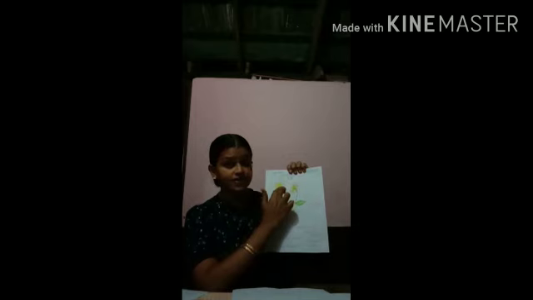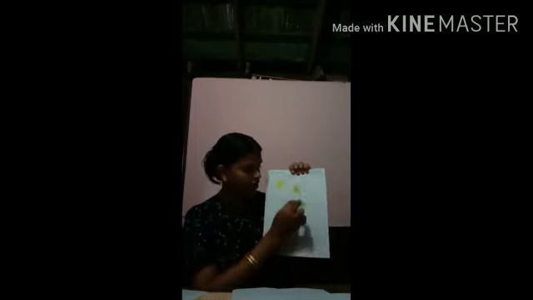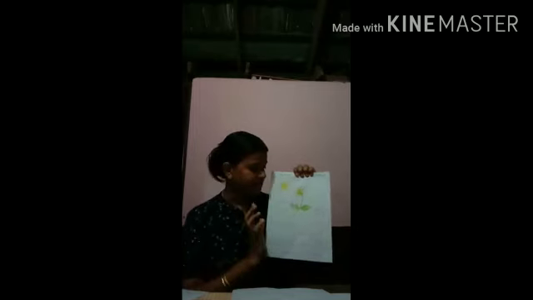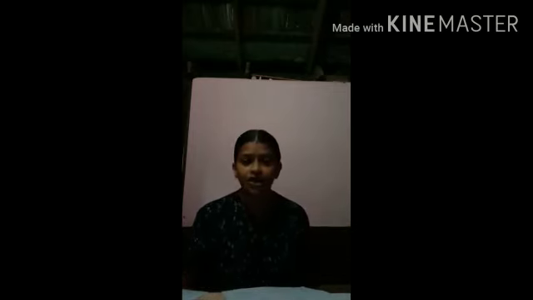Then from the sun, the sunlight also reaches here. The chlorophyll is already present in every plant. So how do they prepare it? Now I will explain how a leaf makes its own food.